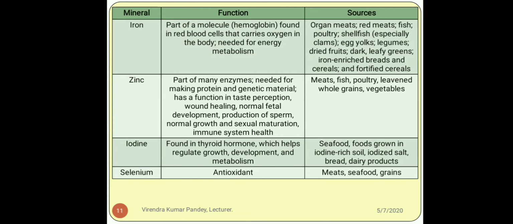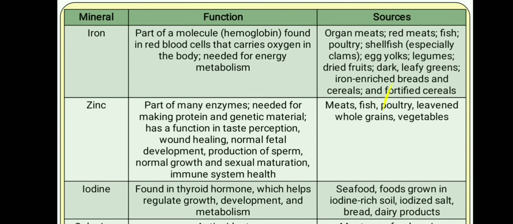Now we'll talk about another mineral, iron. Iron is obtained from sources like organ meats, red meats, fish, poultry, shellfish, egg yolk, legumes, dried fruits, dark leafy vegetables, iron rich breads and cereals, and fortified cereals. The basic function of iron is that it is part of a molecule like hemoglobin. It is the central atom of it. It carries oxygen in the body and is needed for energy metabolism.